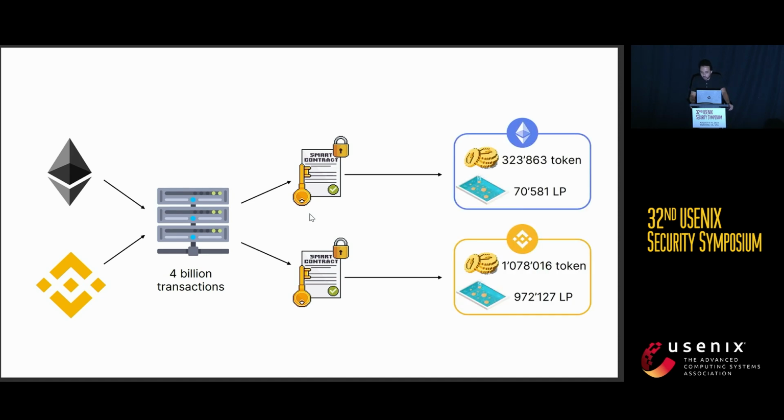Starting from this first set of smart contracts, we selected only the ones that are responsible for the tokens and for the liquidity pools. At the end of this process, we had for Ethereum more than 320,000 tokens and more than 70,000 liquidity pools. Meanwhile, for the Binance Smart Chain, we had more than 1,070,000 tokens and almost 1 million liquidity pools.